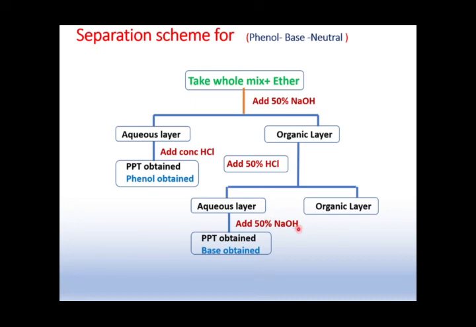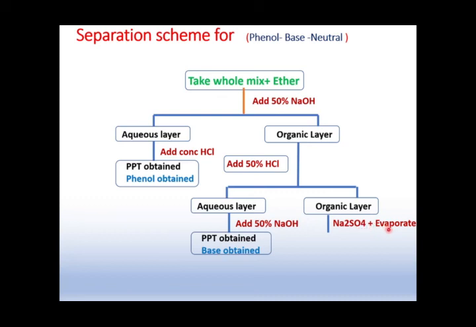component is the neutral. What we will do, we will add Na2SO4 in the organic layer to absorb all the water content, and then we will filter it and evaporate the ether layer or organic layer. So remember, ether is very flammable, so you need to evaporate it on a water bath, not in the presence of a naked flame.